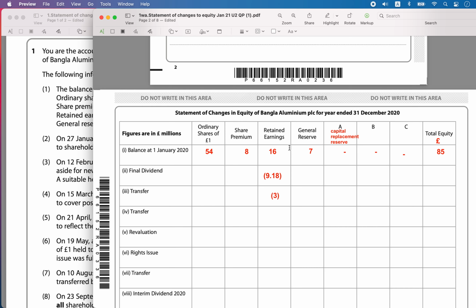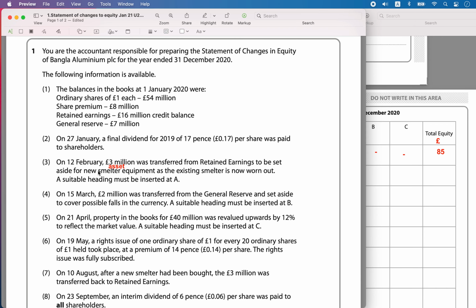So I will set aside this much money from the retained earnings to buy the capital asset. So all I'm doing is transferring from the retained earnings to the capital replacement reserve so that I can buy this smelter equipment.